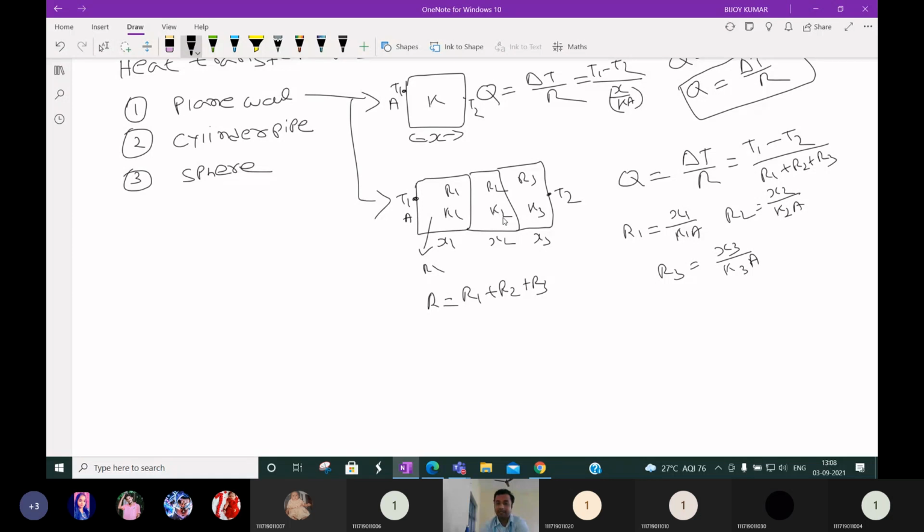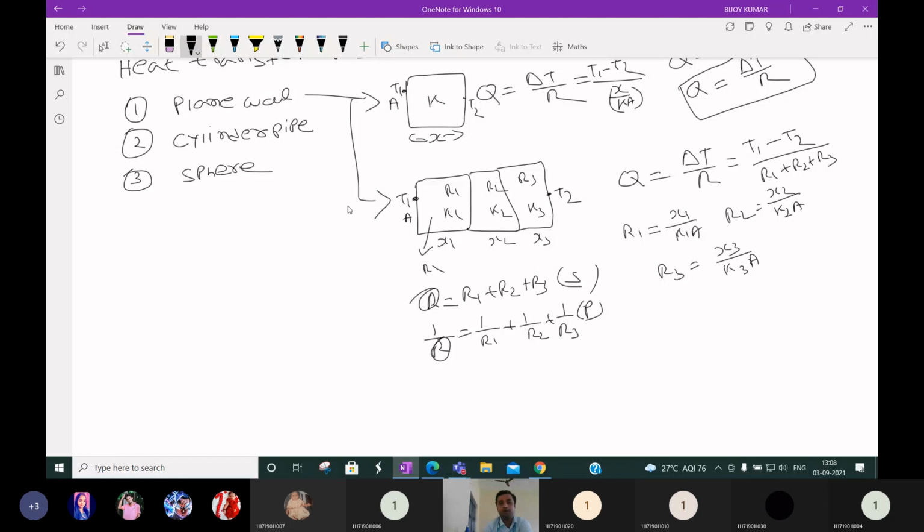If they are connected in parallel, then the rule will be 1 by R is equal to 1 by R1 plus 1 by R2 plus 1 by R3. This is for series connection, this is for parallel connection. If the composite wall is connected in series, then this is the formula. If they are connected in parallel, then this is the formula to calculate overall R. Individual R, you know this one.